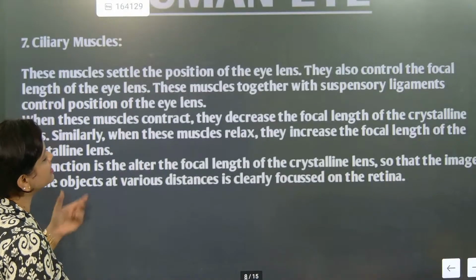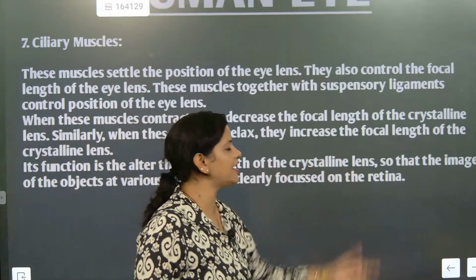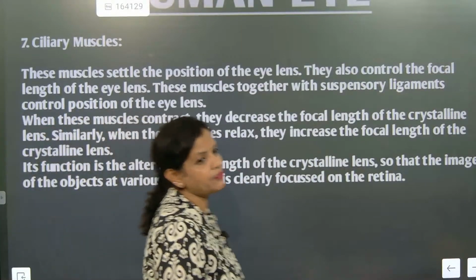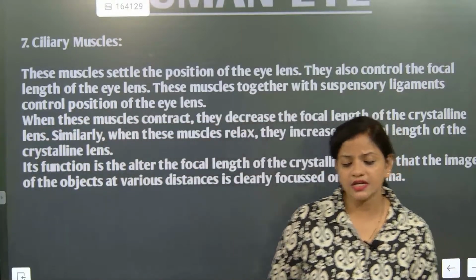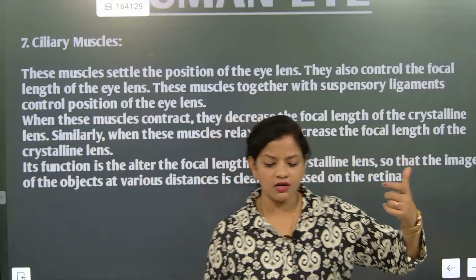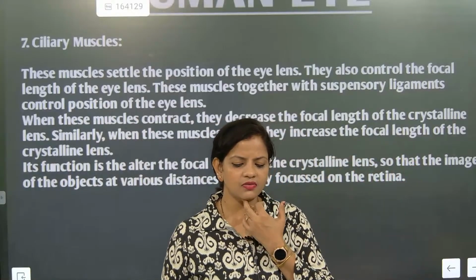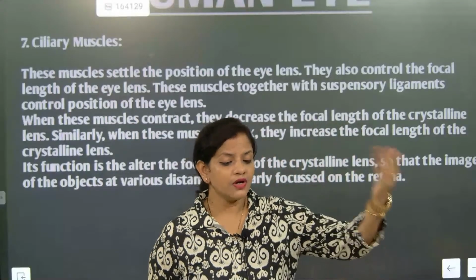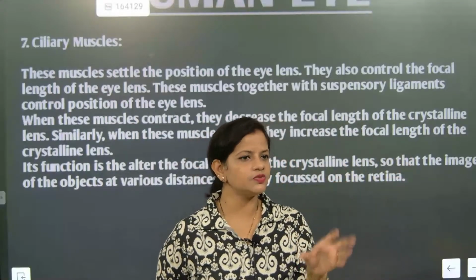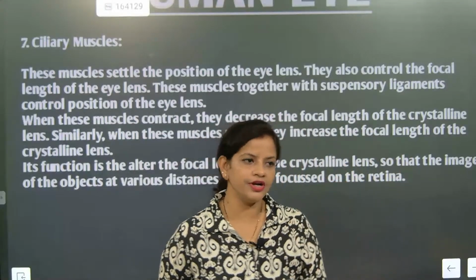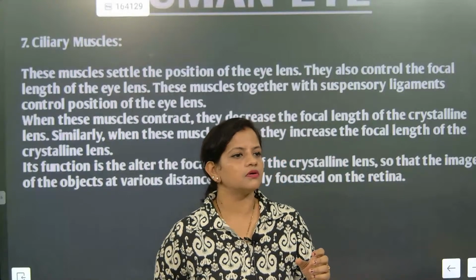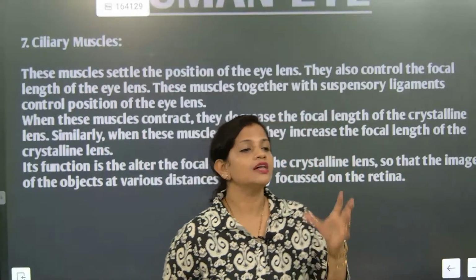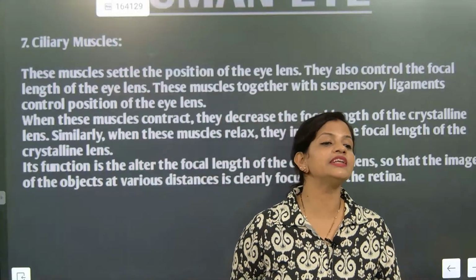Its function is to alter the focal length of the crystalline lens so that the image of the object at various distances can be focused. You need to understand that if the ciliary muscles contract, the focal length will reduce. The focal length will decrease, that means the convergence power will increase.